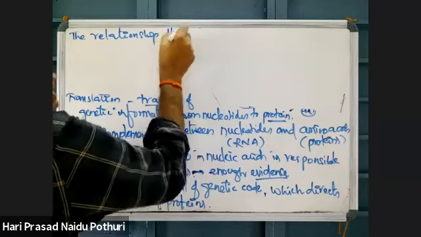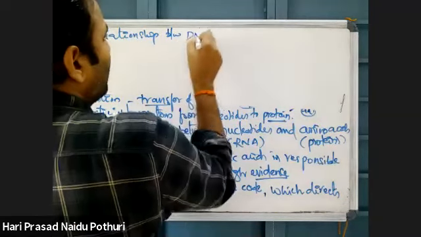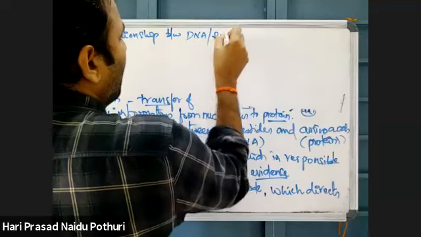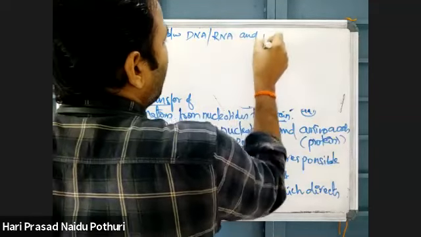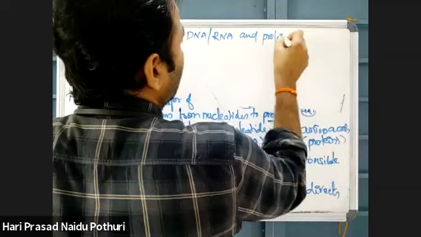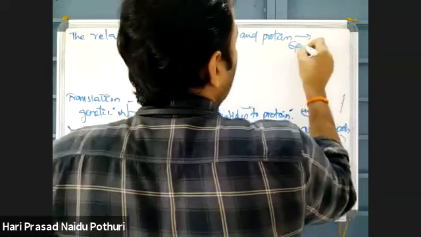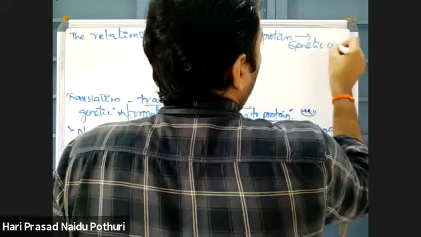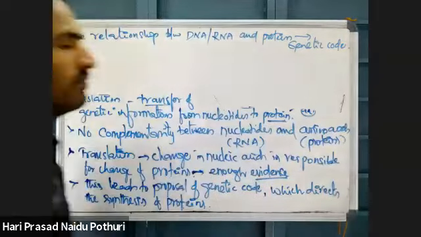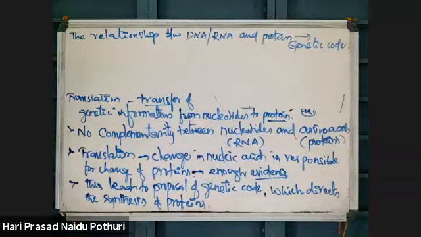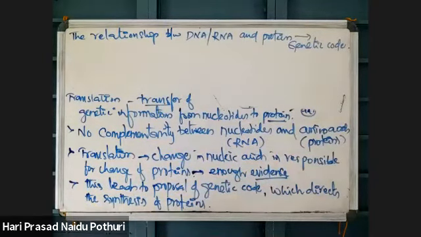The relationship between DNA or RNA and proteins is explained as the genetic code.